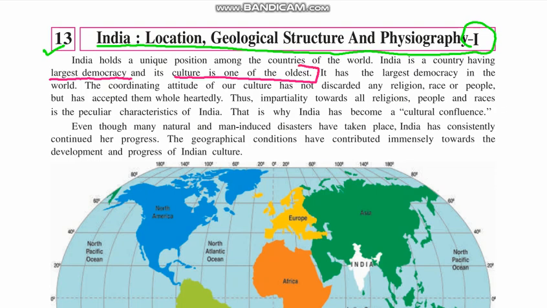Now if you see, there are mainly five civilizations that are considered the oldest civilizations in the world. And Indian civilization is also known as one of those civilizations, and that's why we can say our culture is very rich. Our culture is very rich and very unique. It has the largest democracy in the world. See, India, we already know about this. India has the largest democracy in the world.